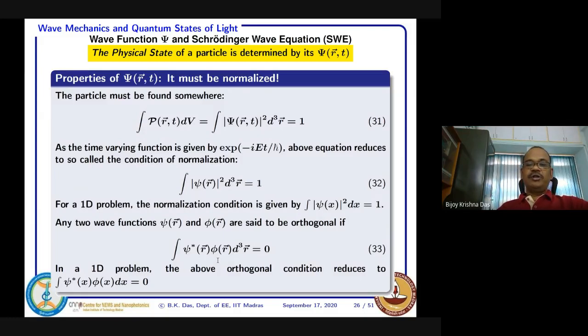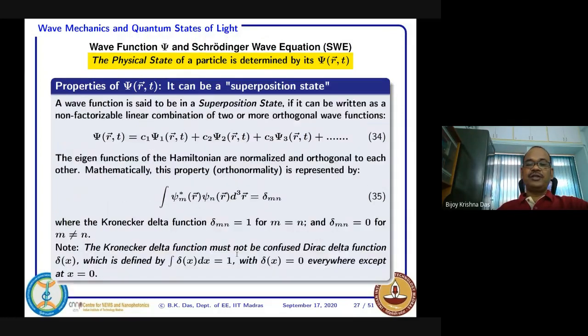Right. So now you have two conditions. One is the normalization condition, which has to be fulfilled, and the other is called the orthogonality condition. Normalization condition, orthogonality condition. Together they are satisfied by your wave function solution. And another property: it can be a superposition state. This psi can be a superposition state.